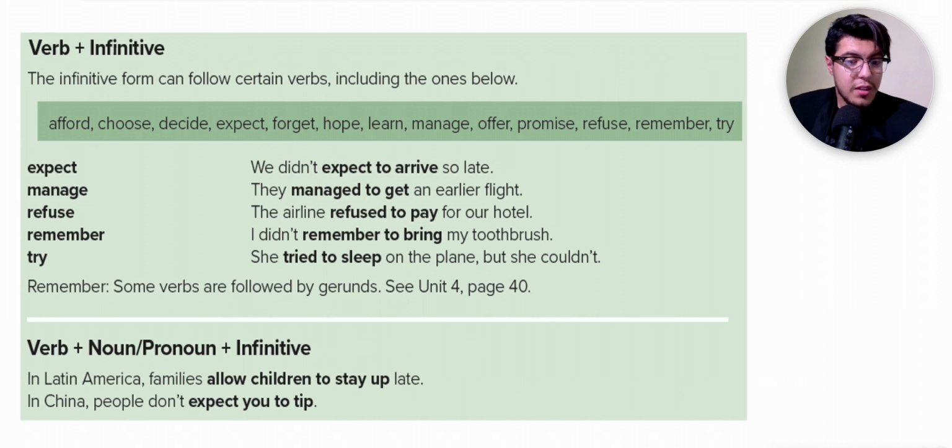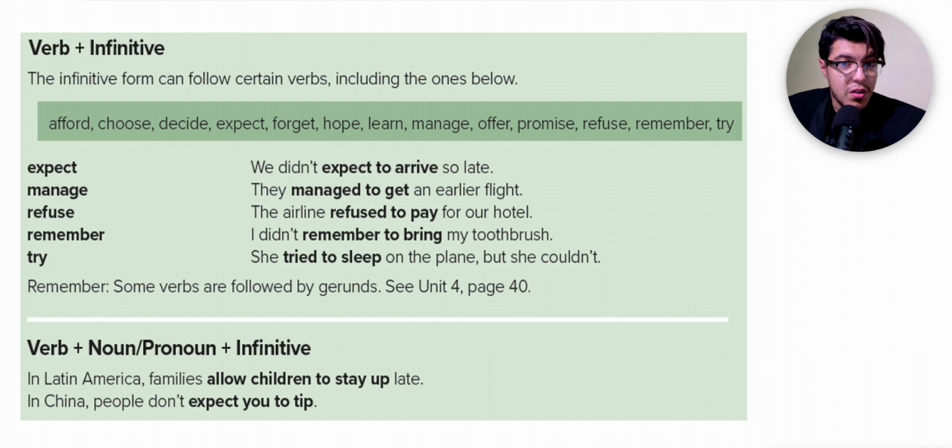Also, within a sentence, the infinitive can follow one of the following verbs: afford, choose, decide, expect, forget, hope, learn, manage, offer, promise, refuse, remember, try. The verb that comes after these verbs can be in the infinitive form. For example, we didn't expect to arrive so late. The airline refused to pay for our hotel. I didn't remember to bring my toothbrush, etc.